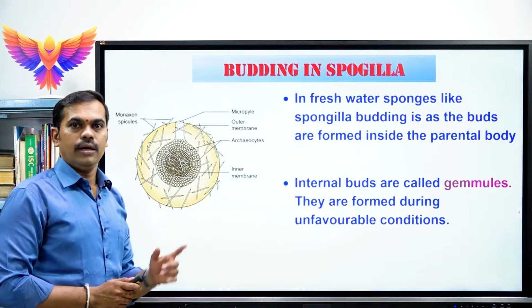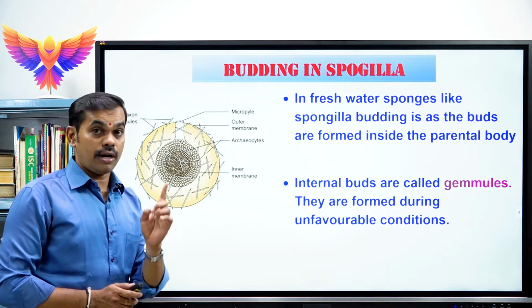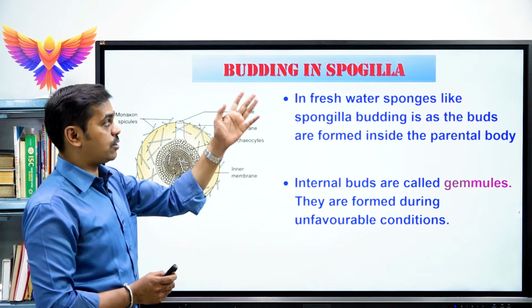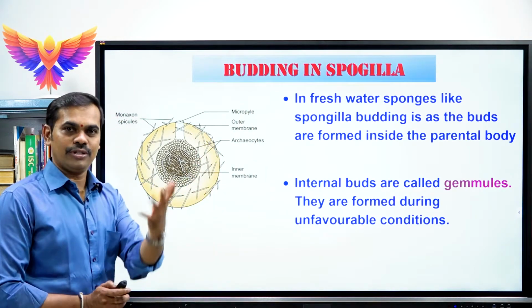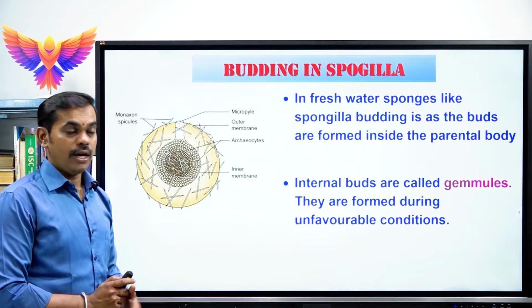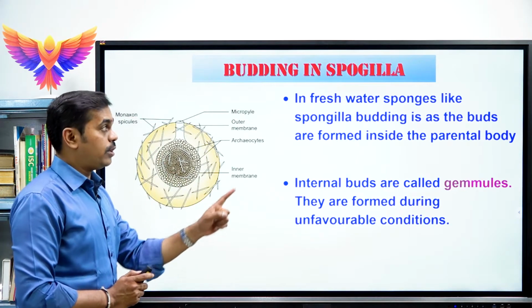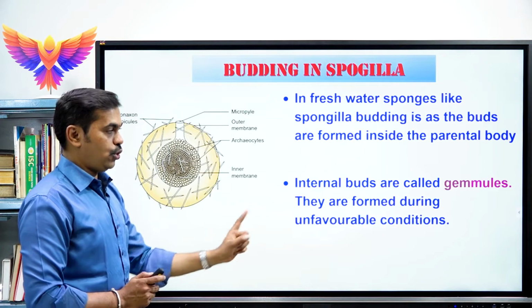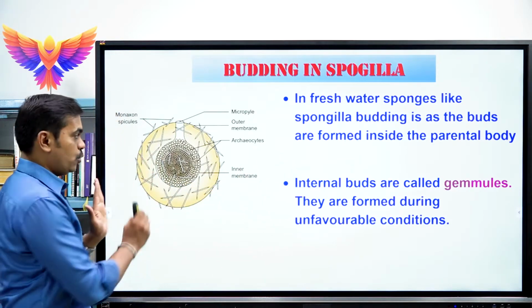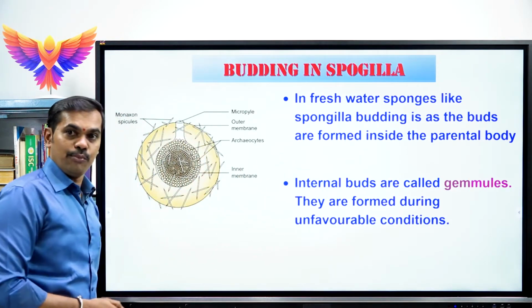Very important. Name the asexual reproductive structures of spongilla. Write it as gemmules. Definitely you deserve 1 mark. During unfavorable conditions only, the spongilla produces internal buds called gemmules. This is a single gemmule.